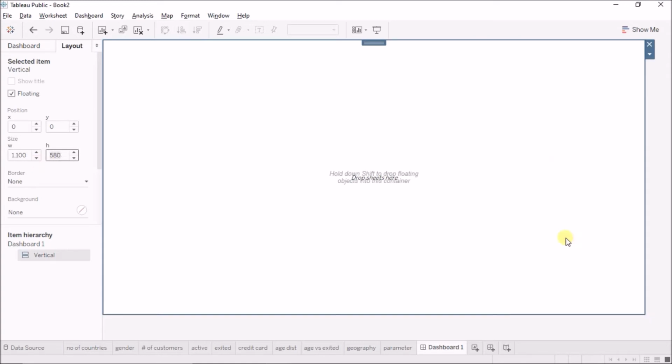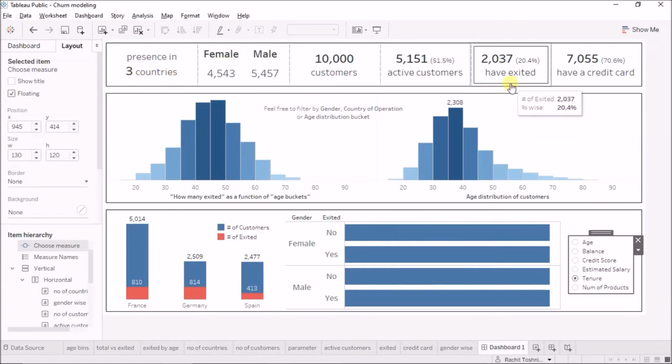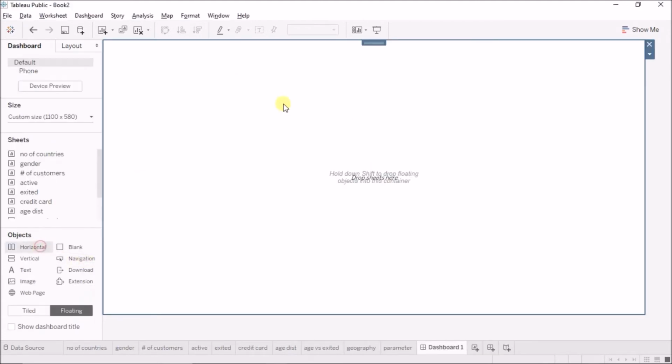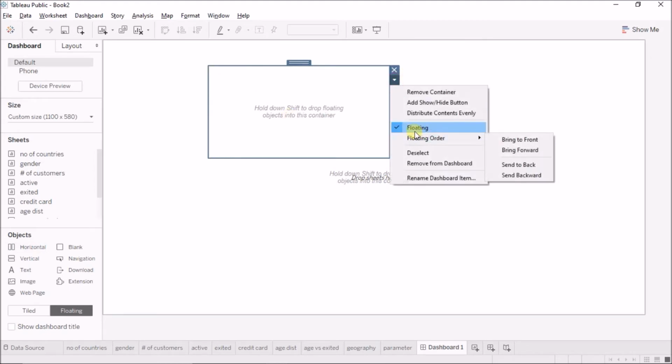So this floating vertical container is now covering the entire sheet, and now we can start putting objects in here. Now I'll start dropping horizontal containers. So my first horizontal container is going to come here. It is floating, but I'll just make it not floating.